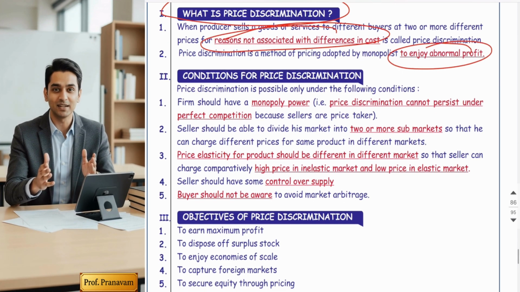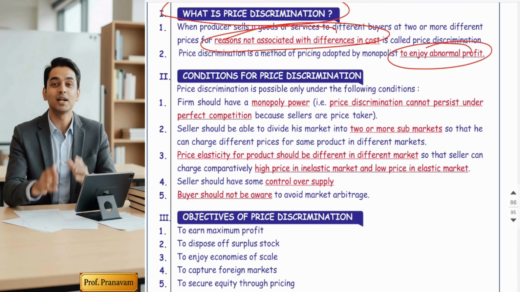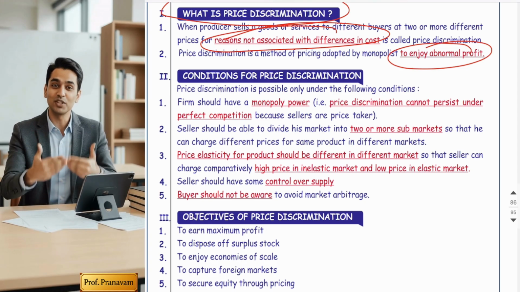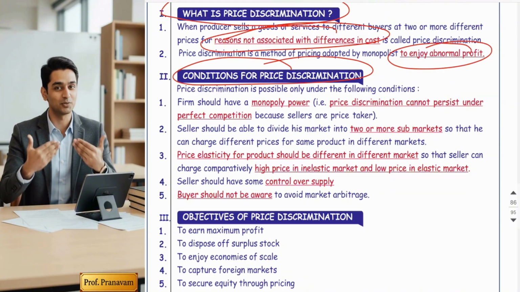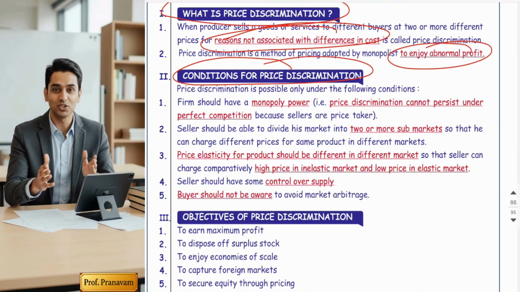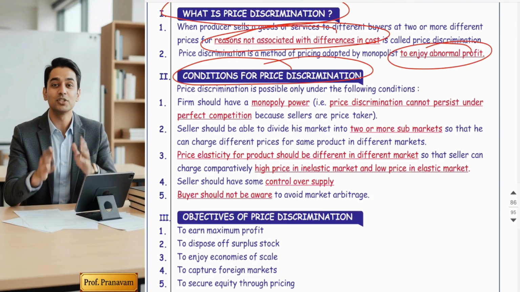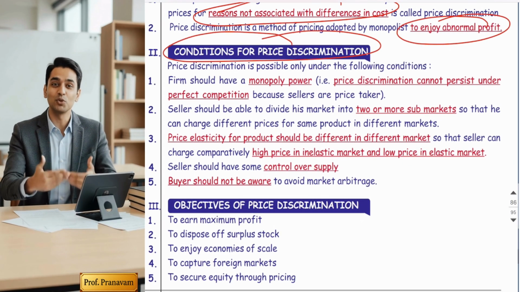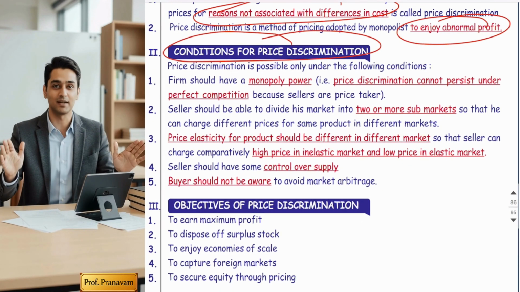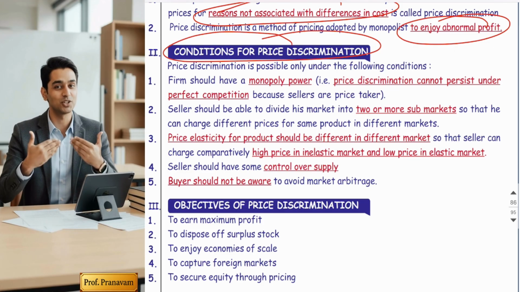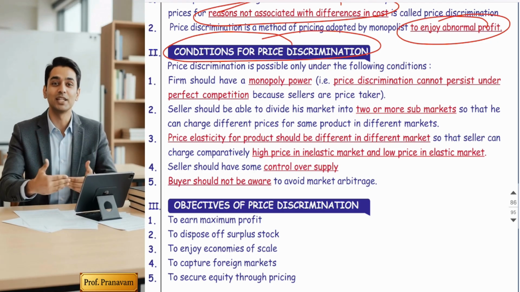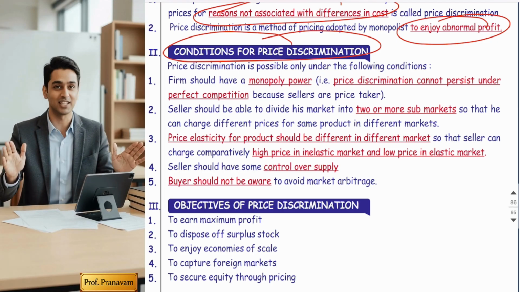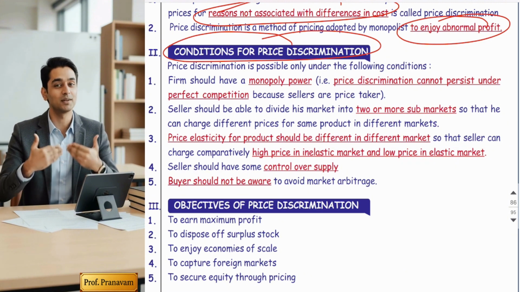But friends, how can price discrimination take place? Price discrimination can take place only when sellers are able to satisfy a total of five conditions. So my second topic is conditions for price discrimination. If any seller is not able to satisfy these five conditions, he is not in a situation to conduct price discrimination. So which are the five points?